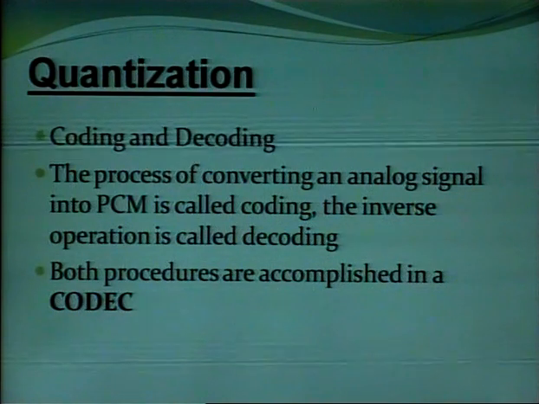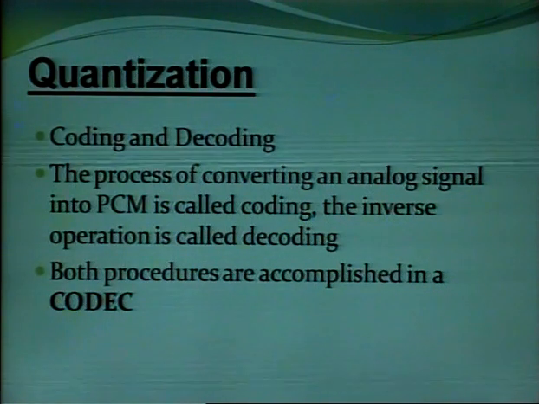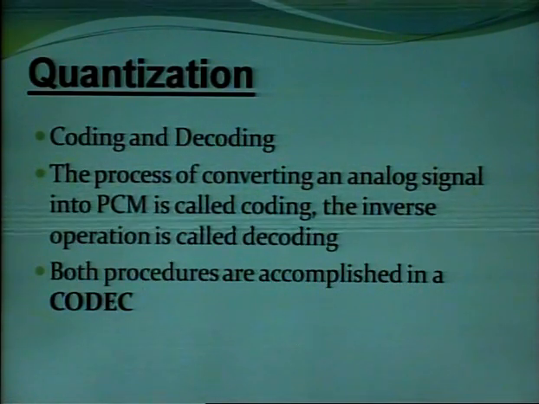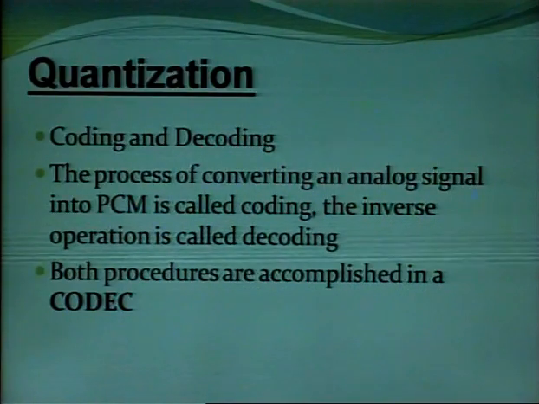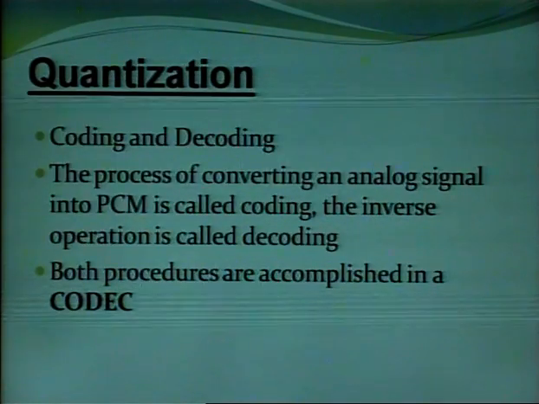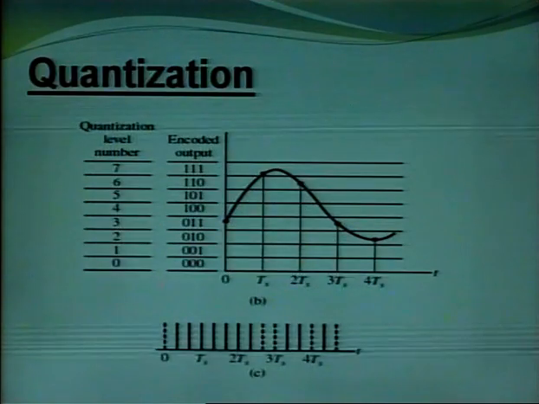Both procedures are accomplished in a codec. Codec means coder plus decoder. Changing levels into binary code is coding, whereas converting them back into levels and into the signal at the receiver is known as decoding.